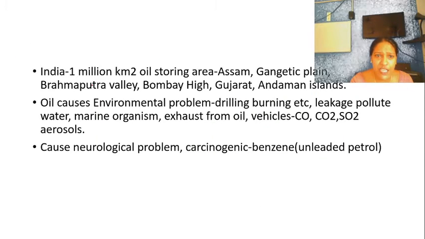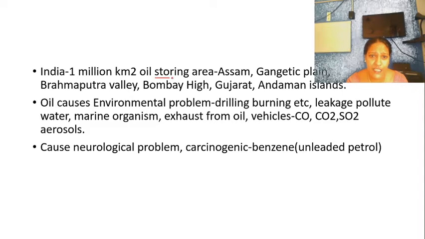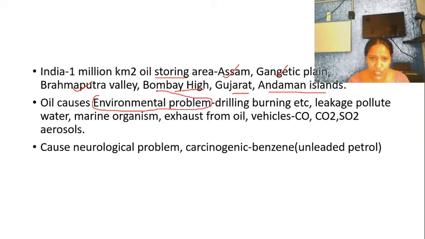In India, the oil storing areas are Assam, the Gangetic Plains, the Brahmaputra Valley, Bombay High, Gujarat, and the Andaman and Nicobar Islands. What are the environmental problems associated with oil production?